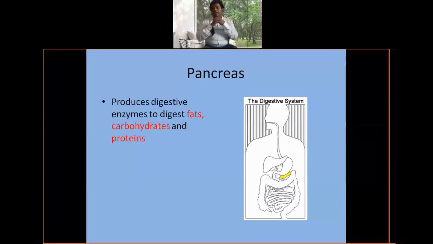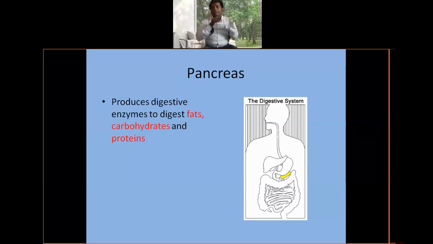The duct part secretes the enzymes, and the ductless part secretes hormones. What hormones? Number 1, insulin. Number 2, glucagon. The functions of these hormones we discuss in endocrine glands.